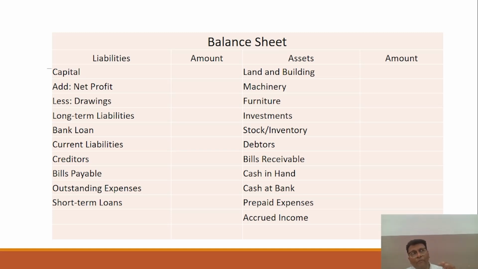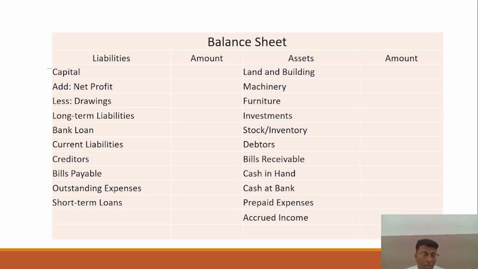But you have to segregate, right, you have to select which item is related to the trading account, because every item is not shown in the trading account. There is a particular format, a particular statement having the items. So if in the trading account you are mentioning an item that is not related to the trading account, your gross profit would be wrong. You would be calculating your gross profit wrongly.